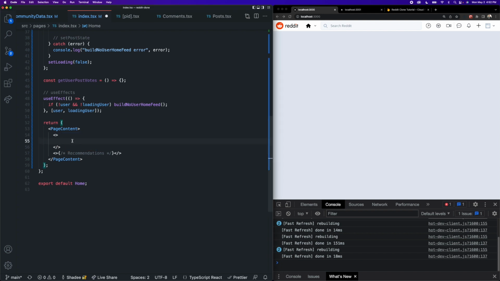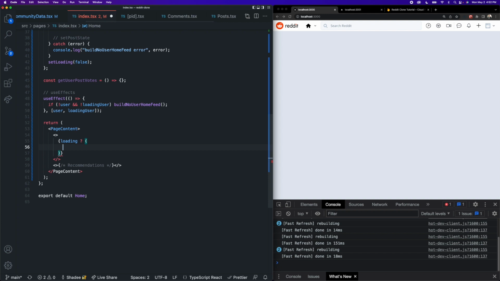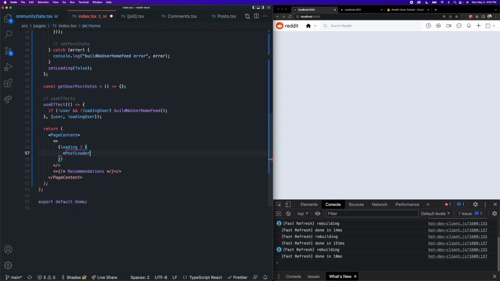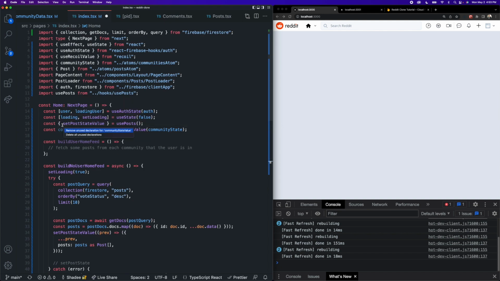And inside of our left fragment here, we can put the same ternary operator that we had in that post component. So we can say, are we loading the post right now? So if loading is true, we want to show our post loader, which we can import. And if it is false and we are not loading, we want to map through all of those posts inside of post state and return a post item for each one. Okay, so we're actually going to need our post state value from our hook as well. So let's come back up here and just grab that post state value.